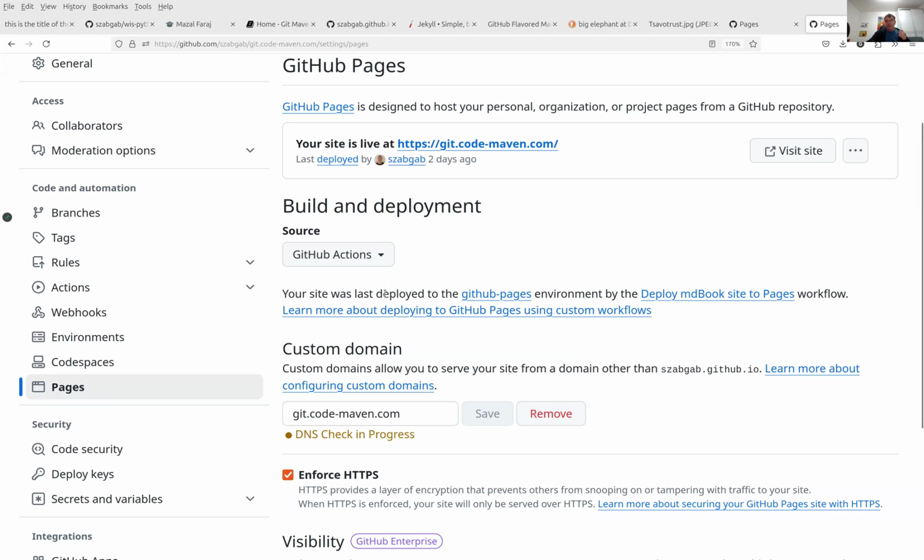What might be interesting to you is that if you have a domain name, you need to map your domain name to GitHub pages, so the world will know to arrive to GitHub pages, and you need to tell that this specific repository is the one that should be served when someone arrives to this address. So the pages generated from the git code maven repository should be served when someone arrives to this address.